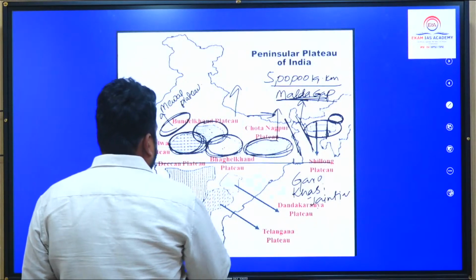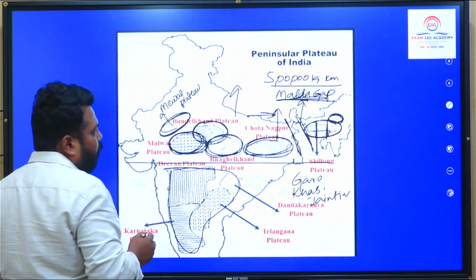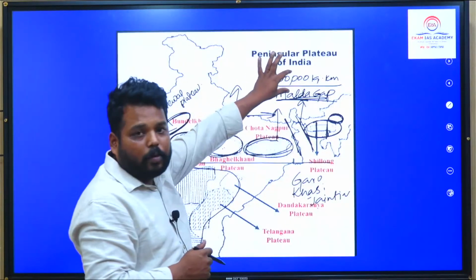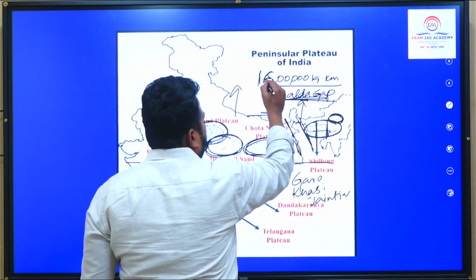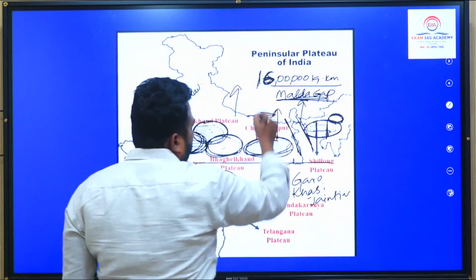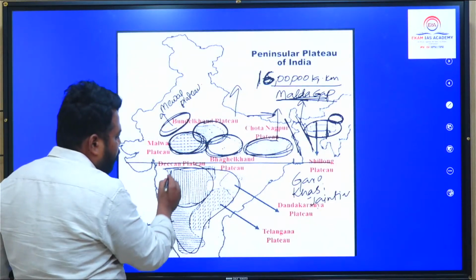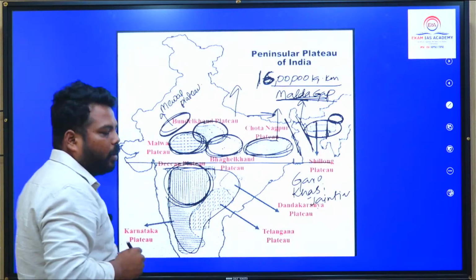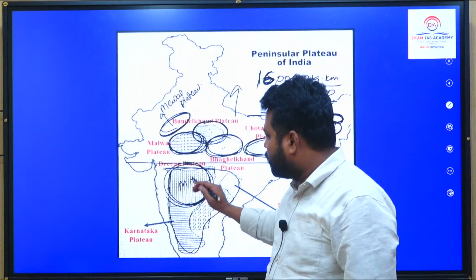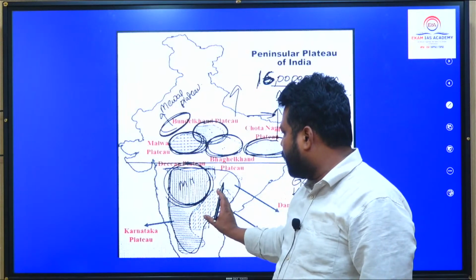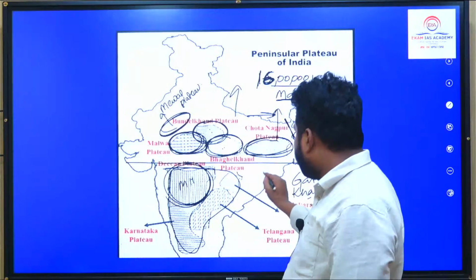And coming to the Deccan Plateau, out of the entire plateaus, it is the largest one. Here a value is for the Deccan Plateau, but the entire Peninsular Plateau covers 16 lakh square kilometer. In that, the Deccan Plateau alone covers 5 lakh. The northern region which is there, we call this the Maharashtra plateau, the southern plateau the Karnataka plateau, this particular plateau the Telangana plateau, and this is Dandakaranya or Chhattisgarh plateau, and here moving further you will find the Chhattisgarh basin.